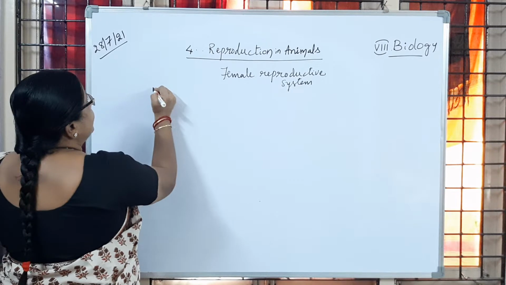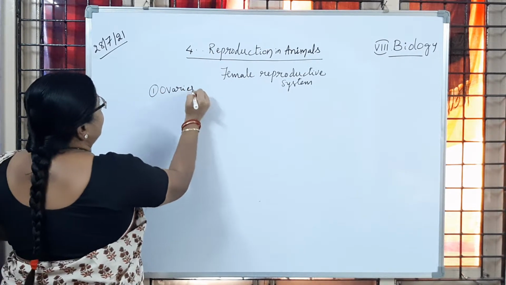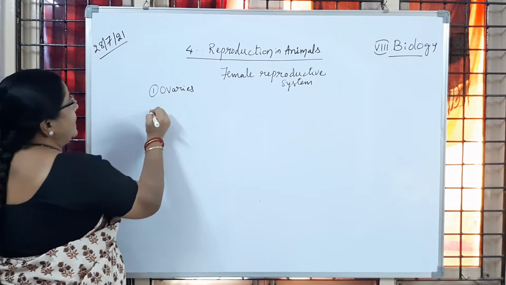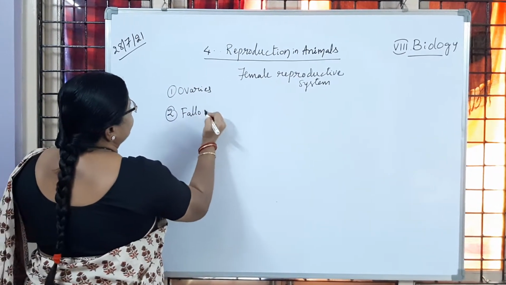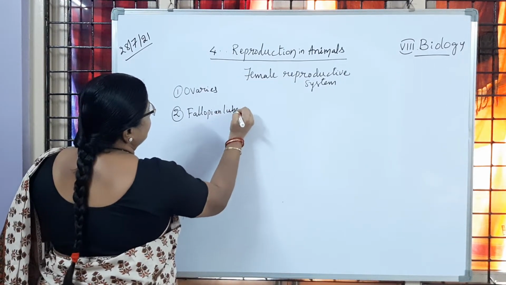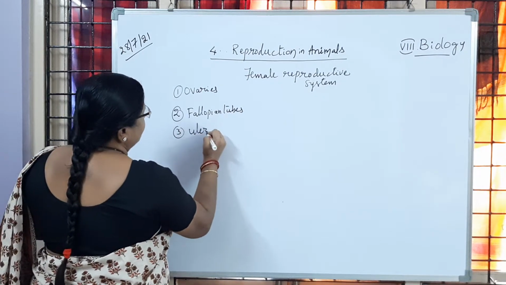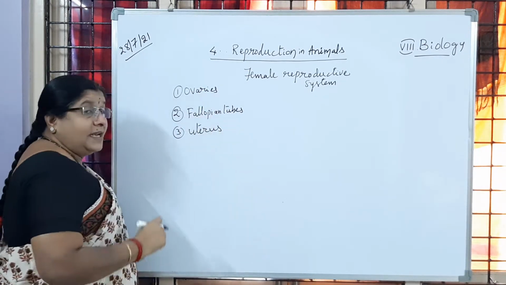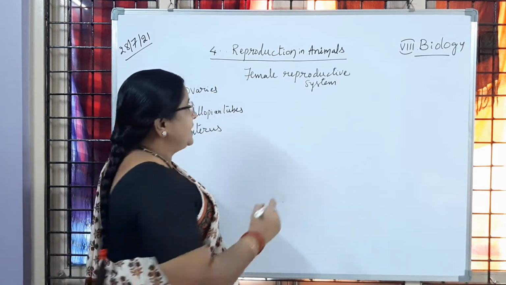First one is a pair of ovaries, then fallopian tubes, and the third one is the uterus. These are the three important parts present in the female reproductive system.